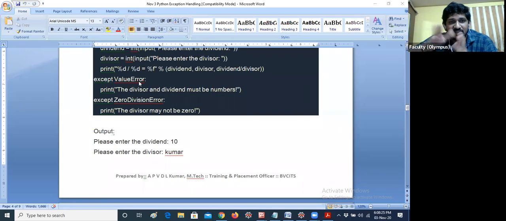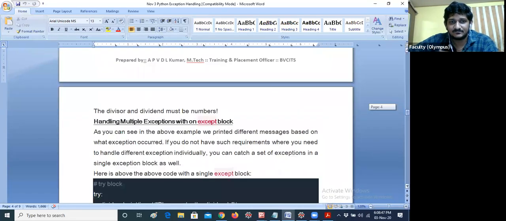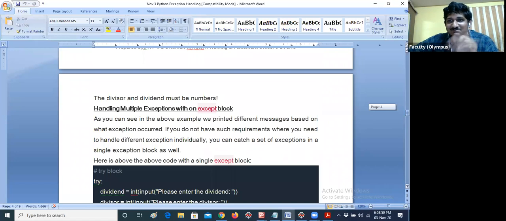Yesterday we have seen that if I am giving a list with 3 numbers, and I'm asking for an index value which is not there in the list positions, it is getting an index error. So how do we remember all these things? We have to remember what the basic exceptions are. I have already explained yesterday also in the table. Otherwise, I will give you a simple example. Don't worry.